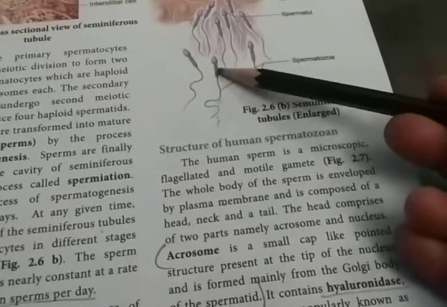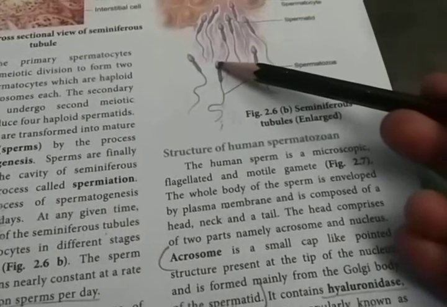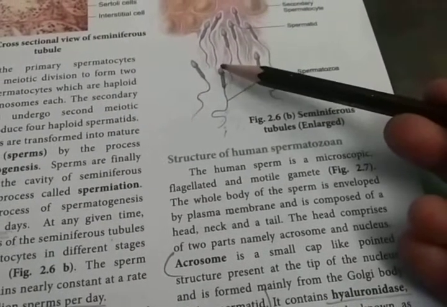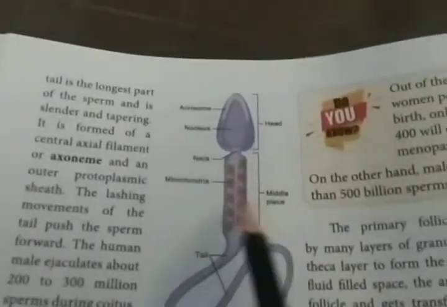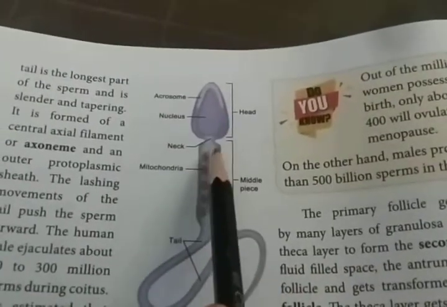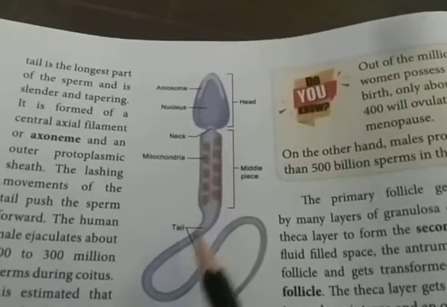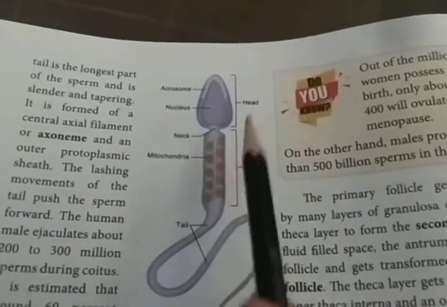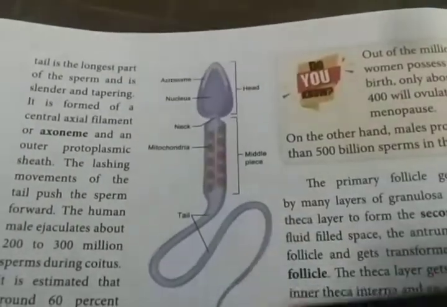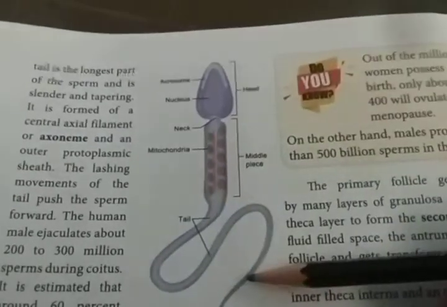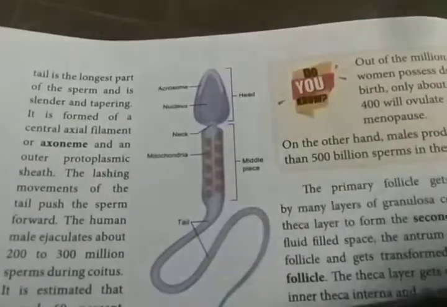The head comprises two parts, known as the acrosome and the nucleus. See this structure: head, small neck, middle piece, and tail. This whole body of the sperm is covered by the envelope.